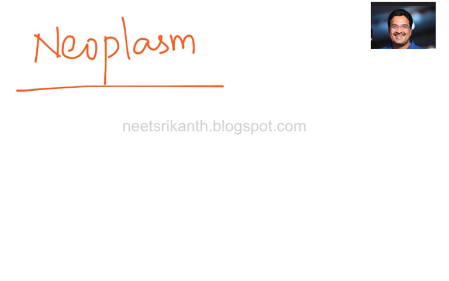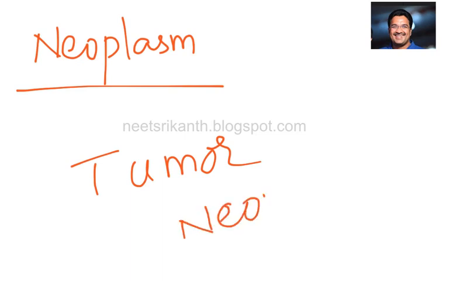What is neoplasm? Unchecked division of cells leads to the formation of neoplasm. In general terms, neoplasm can be called a tumor. Such an abnormal proliferation of the cells is called neoplasia.